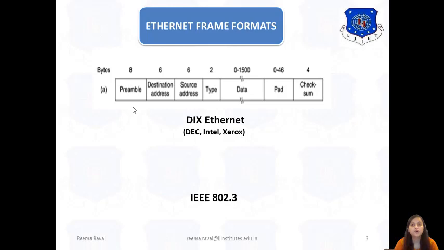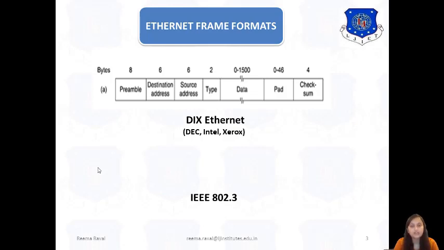The first field is the preamble field, which is 8 bytes. This indicates the starting and initialization of the frame. The second field is the destination address field, which includes the address to which the frame is to be delivered, and it is 6 bytes.